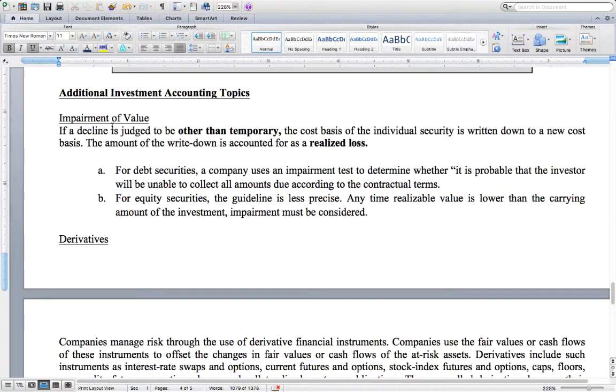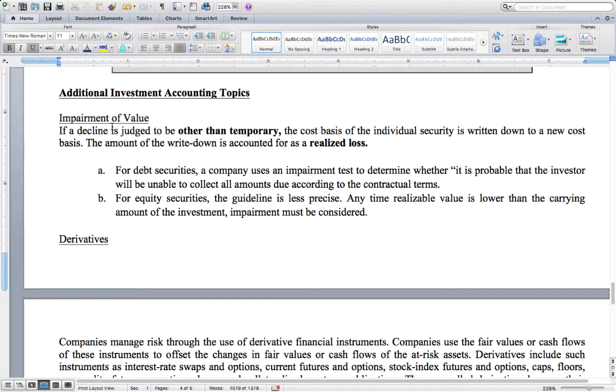So the company records investments on their books per one of the methods that we just discussed. However, at a point in time, a security could be deemed to be other than temporarily impaired, which means that the cost basis of the security is at a value above the fair value of the security, which means that if you were to go sell the security on the market today, you would receive an amount less than what you paid for.